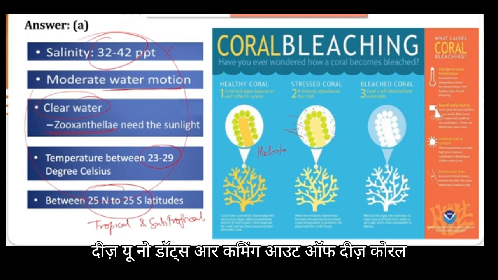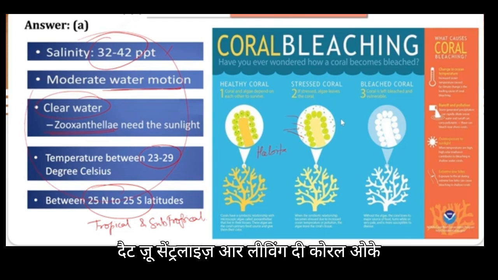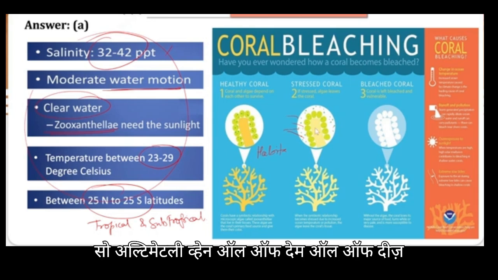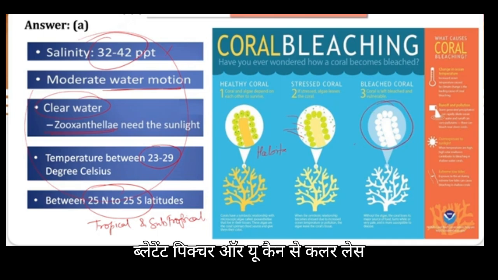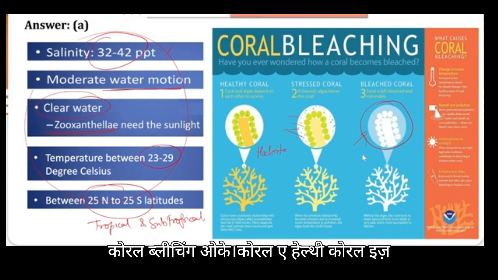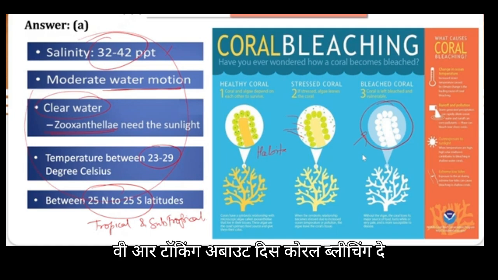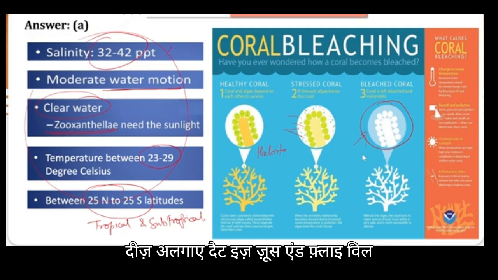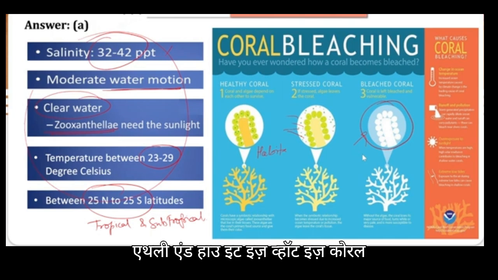Okay, here you can see these dots are coming out of these corals. So this is an indication that zooxanthellae are leaving the corals. Okay, so ultimately when all of these algae leave the corals, it will give you a very bland, or you can say colorless, picture. So that is what we call coral bleaching. A healthy coral is a beautiful thing to look at, but with coral bleaching, they will lose their color itself, because these algae, that is zooxanthellae, will get removed out of it. Okay, so please remember the name of the algae, zooxanthellae, and what coral bleaching is and how it happens.